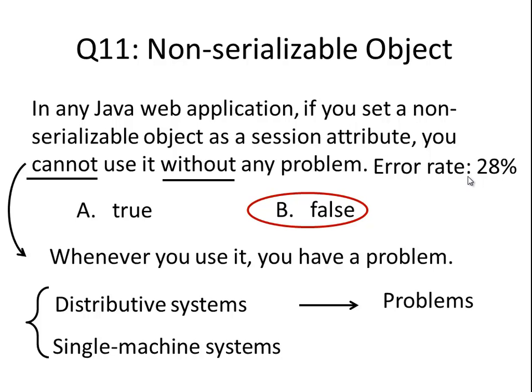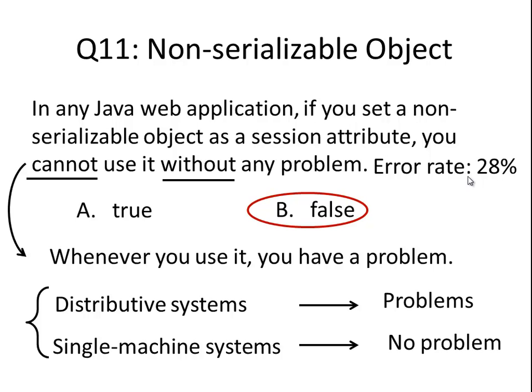If you send non-serializable session attributes to different JVMs, then you will have problems. But for a single machine system, no problem. You stay in the same machine.